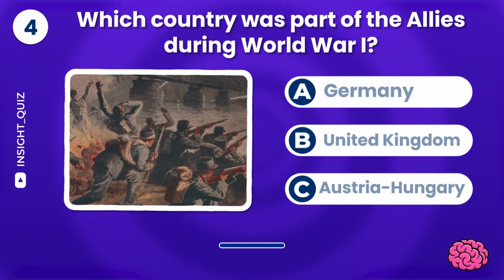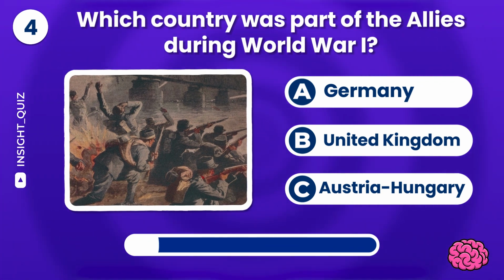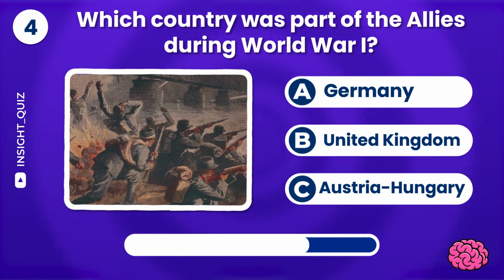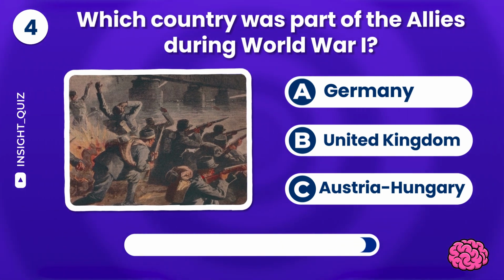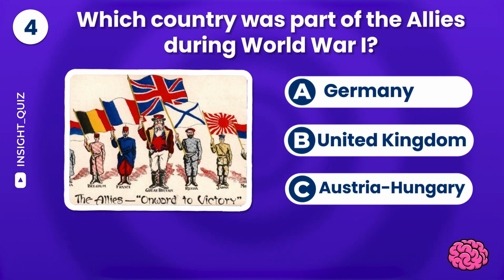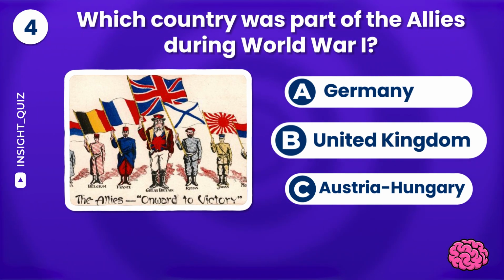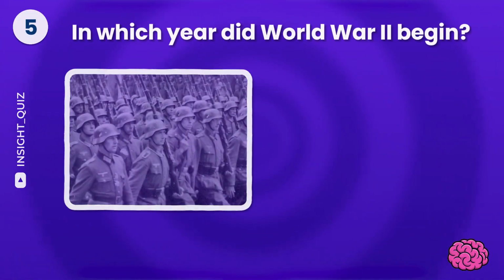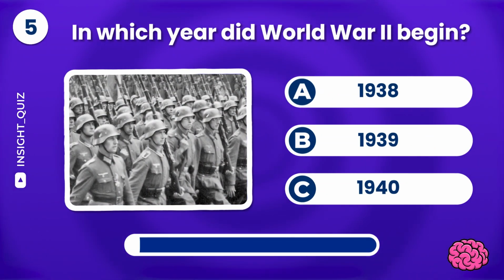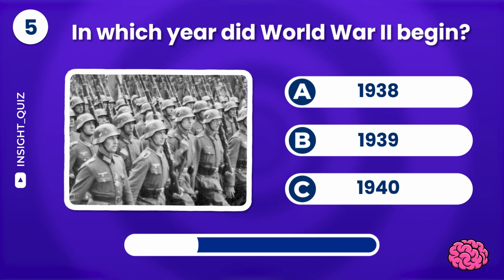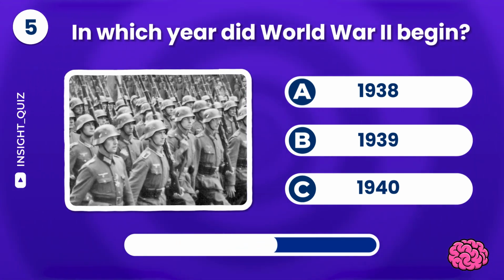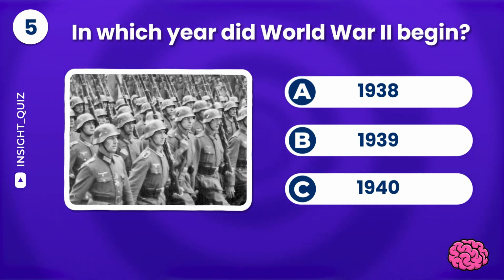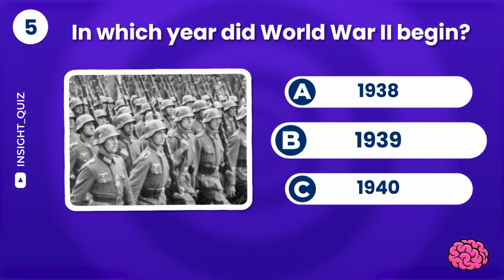Next question. Which country was part of the Allies during World War I? Germany, the United Kingdom, or Austria-Hungary? Correct! The United Kingdom. In which year did World War II begin? 1939. You're great!